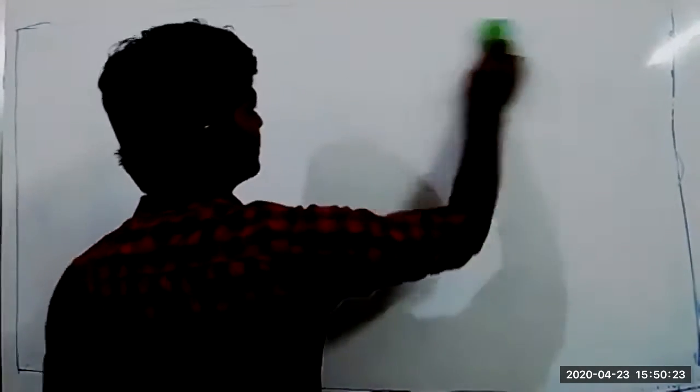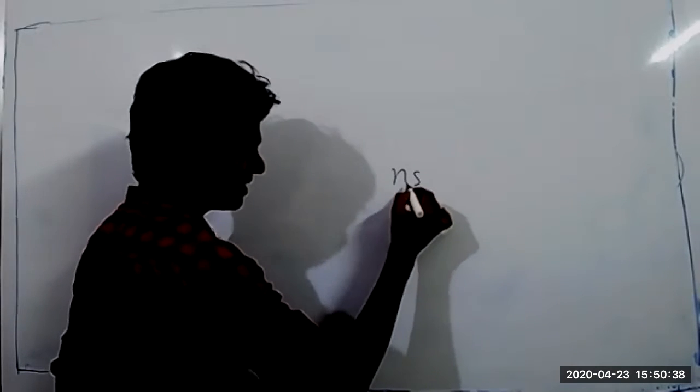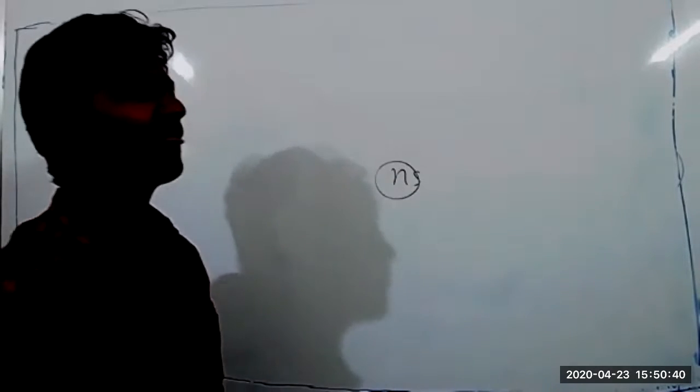Sir, I had a doubt. I think you didn't mention it last class, but while reading the textbook there's this thing called the principal quantum number. N, which we are writing now, is the principal quantum number.